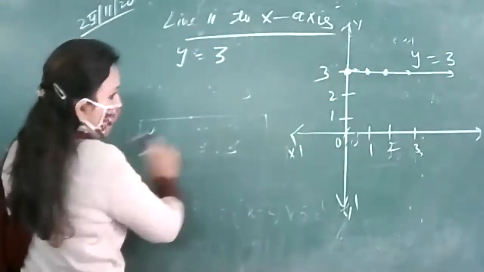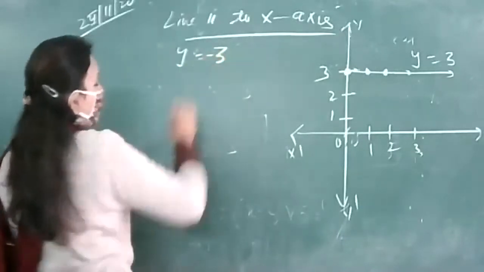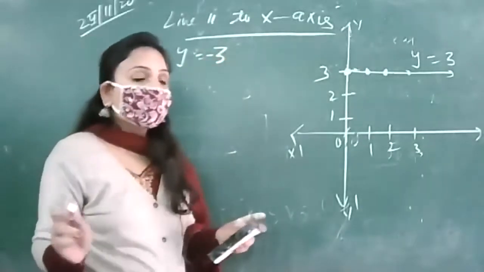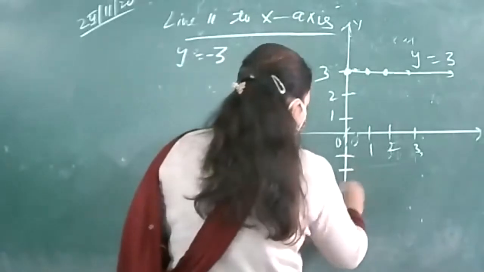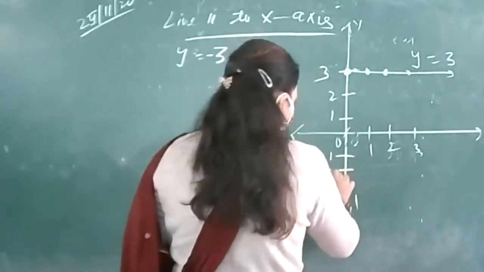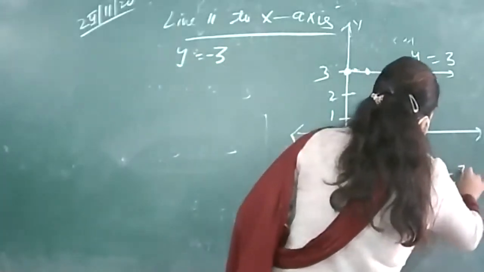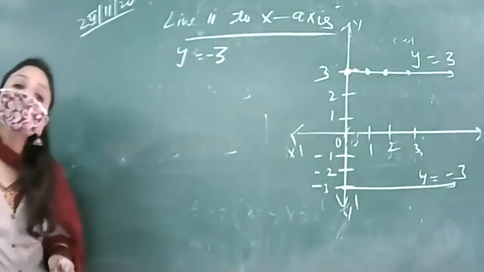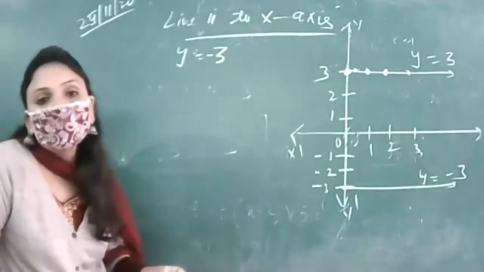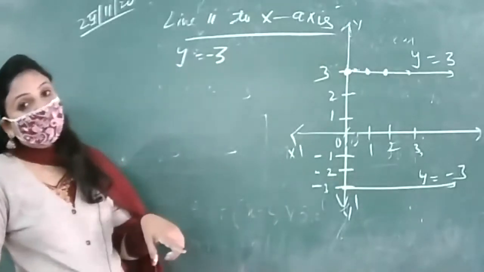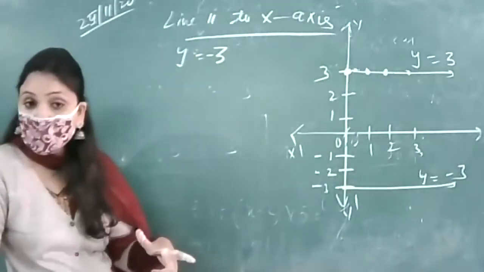Suppose instead of having y equal to 3, I am having y equal to -3, then no difference will be there, you just have the line below, आपके पास ये लाइन जो है वो below आ जाए, that means y is equal to -3 is a line which is again parallel to x-axis at a distance of 3 unit.